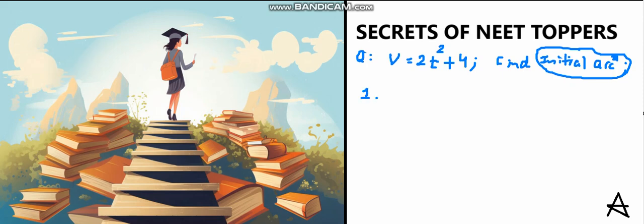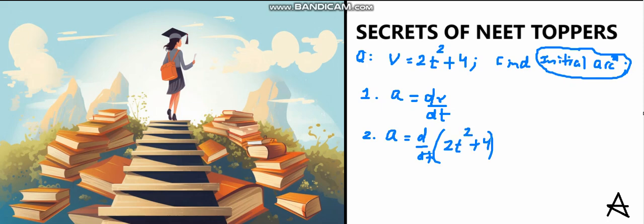And if your retention is good, then there is a relation which is a is equal to dv by dt. So this is step number 1. Then you are going to put the values of velocity, which is 2t square plus 4. Then you are further going to differentiate it.